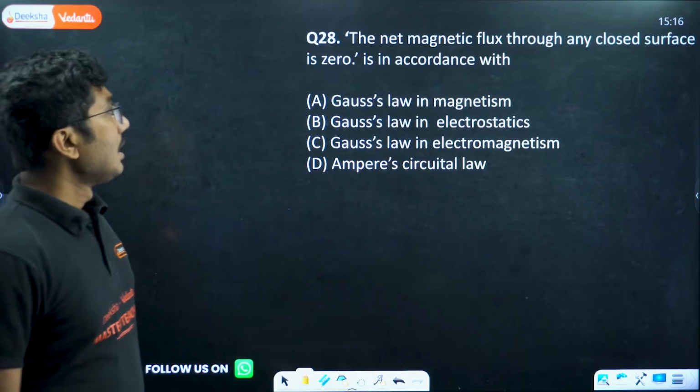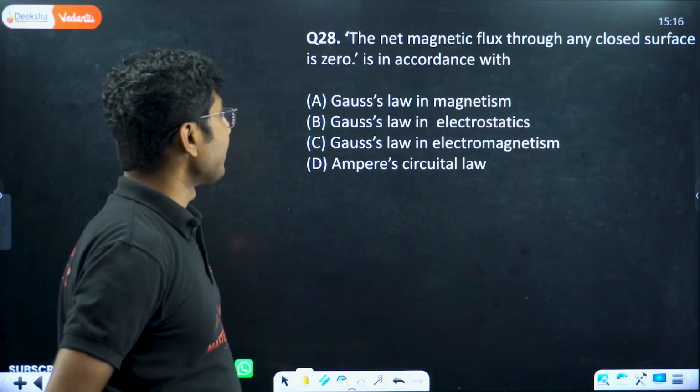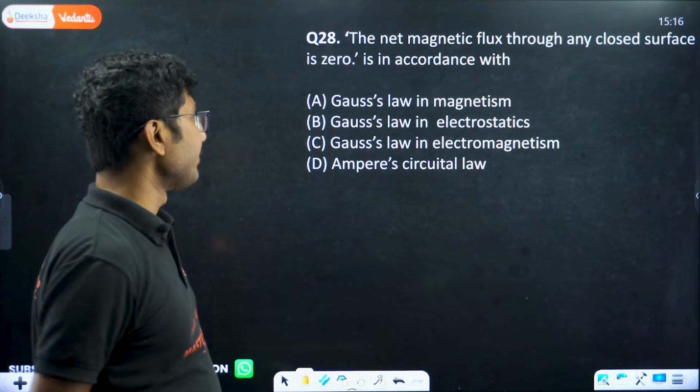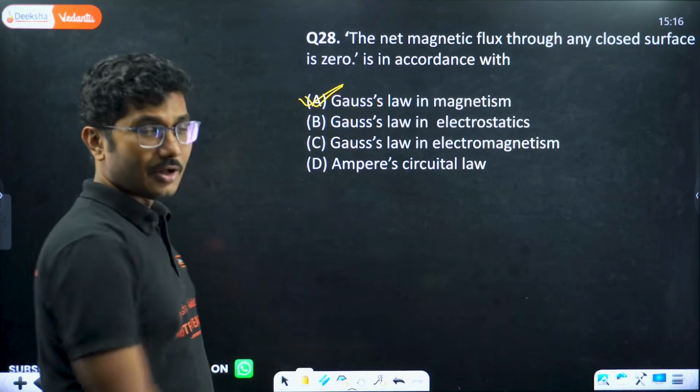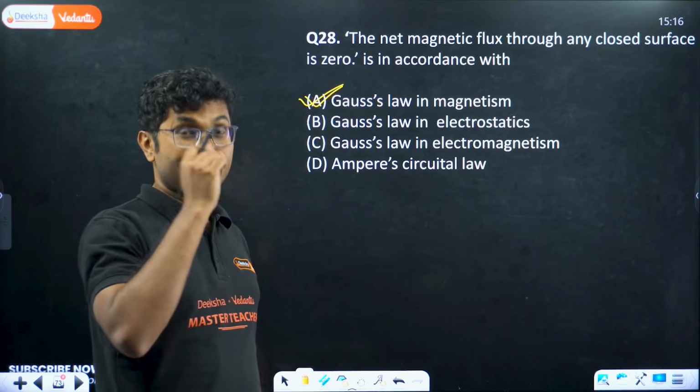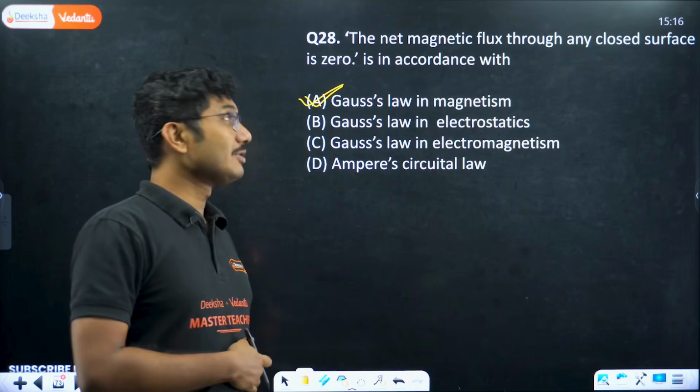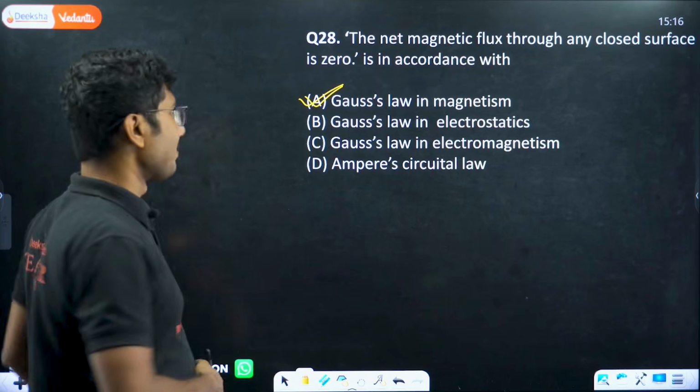Next, the magnetic flux through any closed surface is 0. This is in accordance with Gauss's law in magnetism. I was discussing it just when we were discussing the magnetic flux, the unit of magnetic flux, etc. So that is Gauss's law of magnetism.